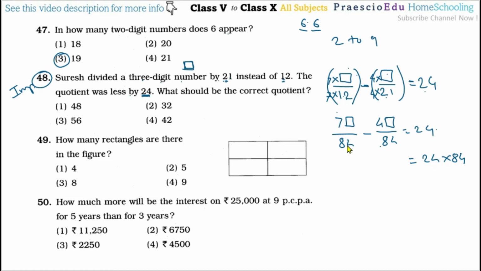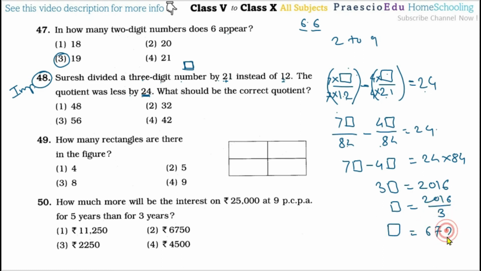So 7 box minus 4 box is 3 box, equal to this multiplication, which is 2016. So box is equal to 2016 divided by 3, which means box is equal to 672. This is the 3 digit number. Now, what should be the correct quotient?